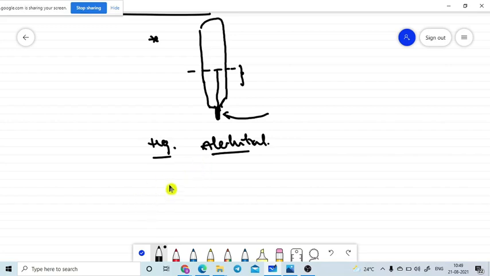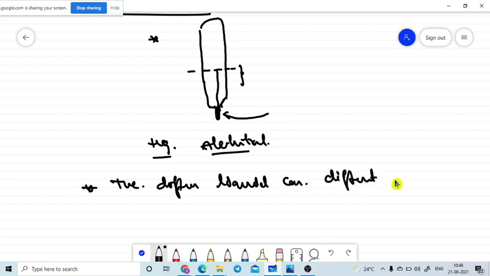Are you getting it or not? What is meant here is that different liquids can have different linear coefficients of expansion and volume coefficients of expansion.